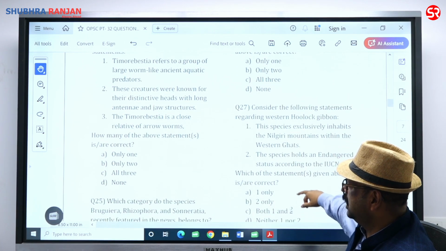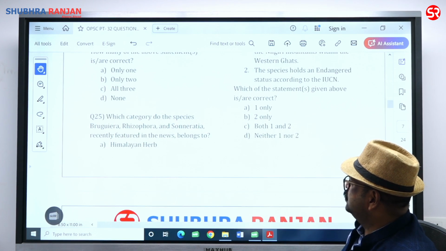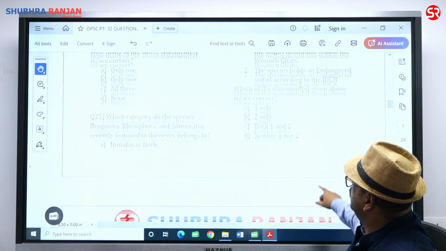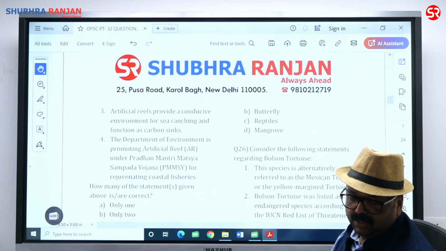So answer is Charlie. Which category do species Brugueria, Rhizophora and Sonneratiaceae, recently featured in the news, belong to? These are all mangroves, kids. Let's see what is given. So yes, they are mangroves. Delta is the right answer.